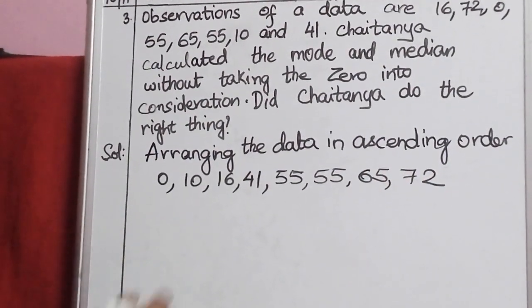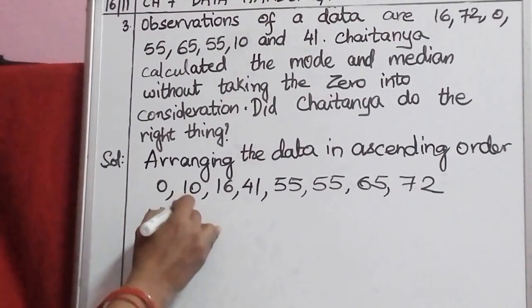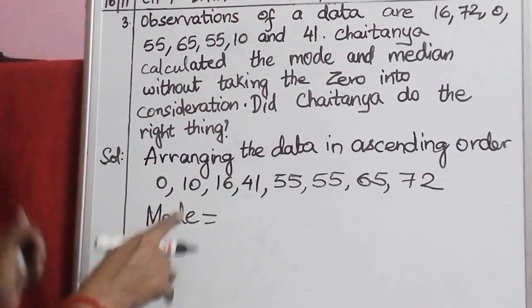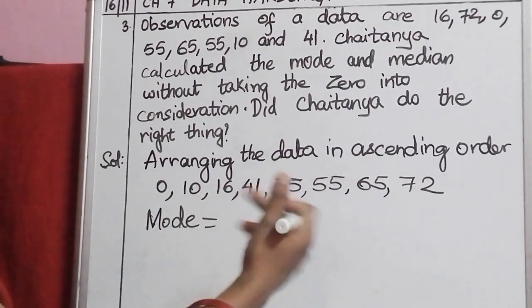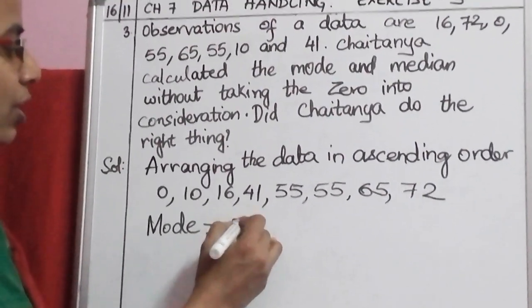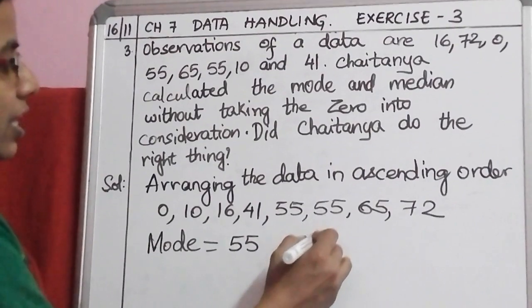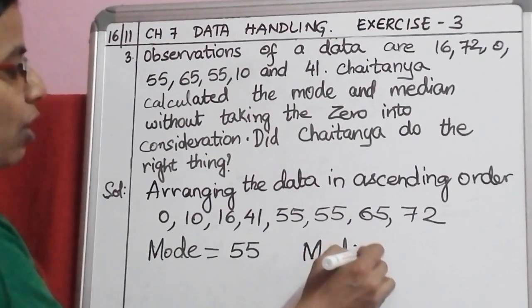Okay, so now let us find out the mode. What is the mode here? Mode is a value which is frequently occurring in the given data. Which value is occurring frequently? 55 is occurring frequently. Then median we should find out.